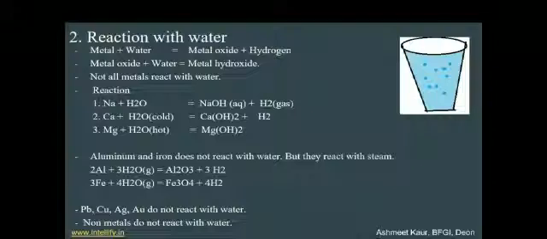Next is reaction with water. With water, only metals react. Non-metals do not react with water. Whenever a metal reacts with water, it forms a metal oxide, and that metal oxide reacts again with water and forms metal hydroxide. This is how metals react with water. So not all metals react with water, only some metals do. For example, some reactions are there.